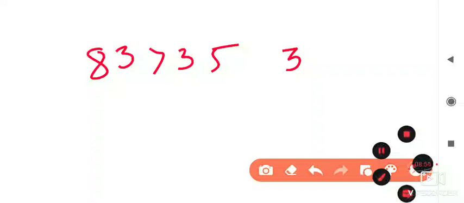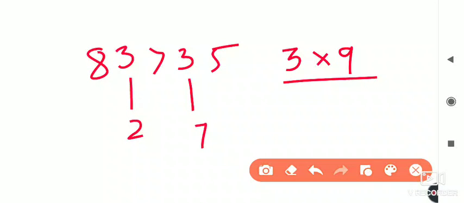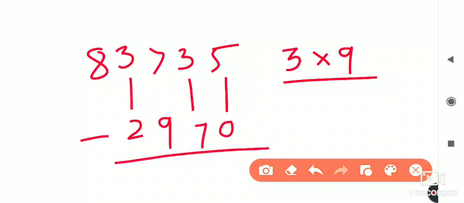And 3 into 9, I told you to multiply with 9. So 3 nines are, what is the answer? 27. So between these 3 and these 3, under them we have to write the 27. How many numbers are there in between? There we have to write the 9. In between this 27 you write the 9, and here at the unit place we give the 0. So that is its answer, 2970.